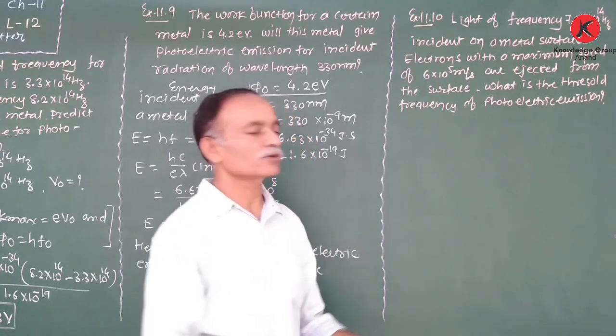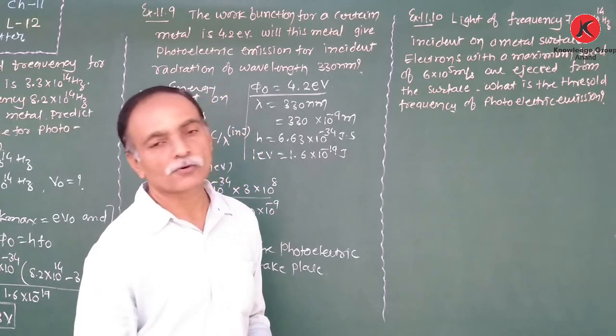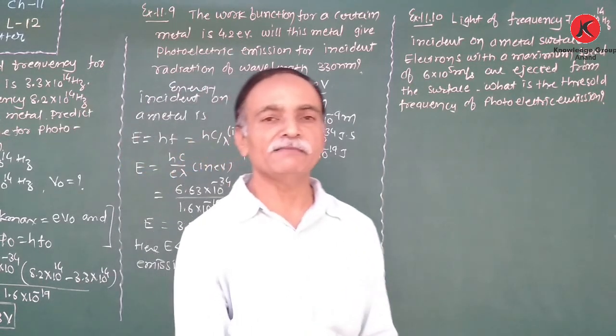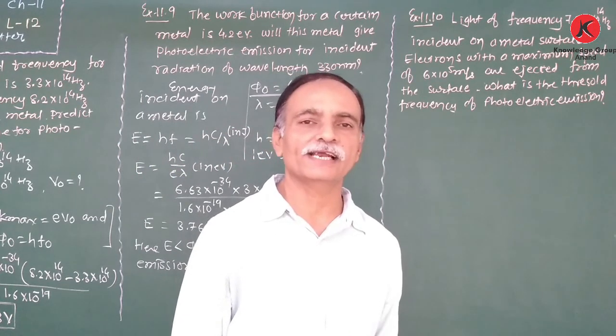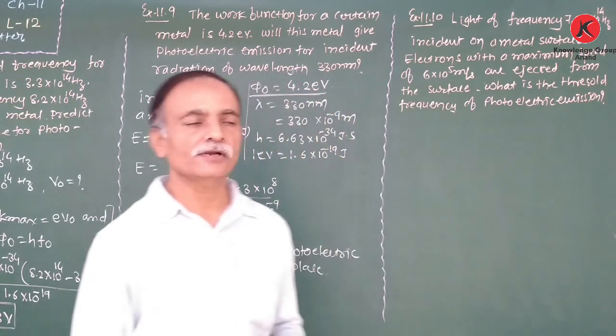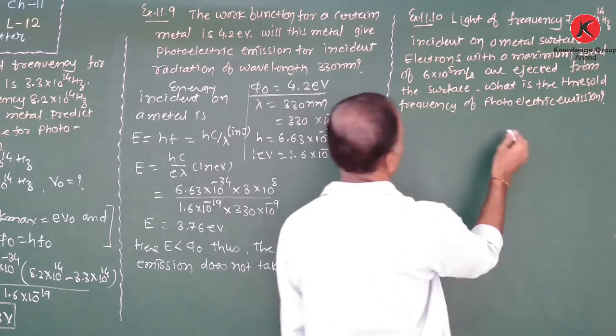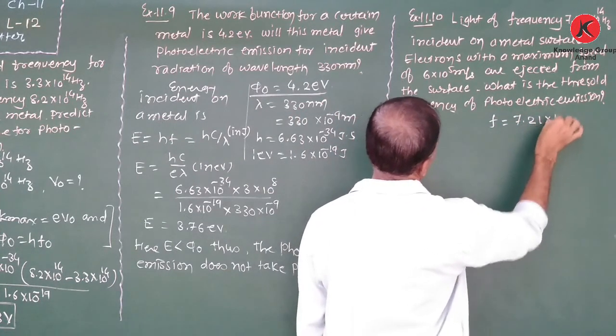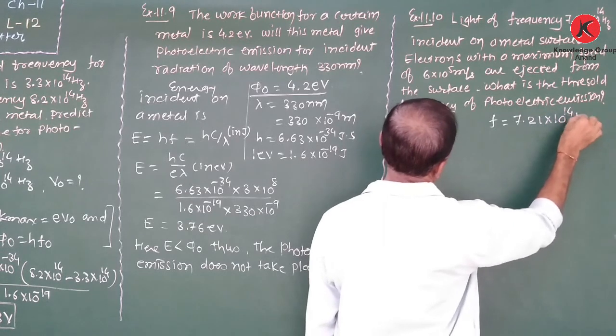What is the threshold frequency of photoelectric emission? We have to calculate the minimum frequency required for photoelectric emission, or the threshold frequency. Now frequency f is given as 7.21 × 10^14 hertz.